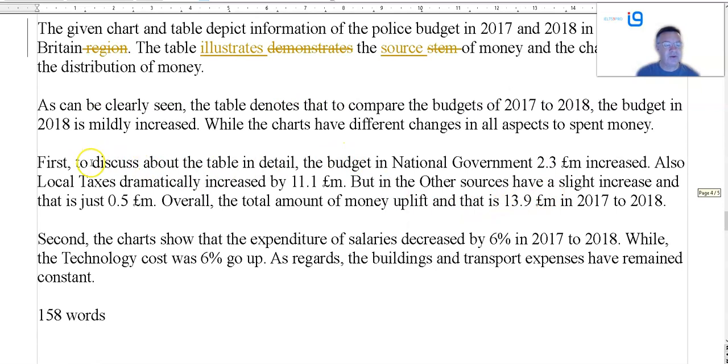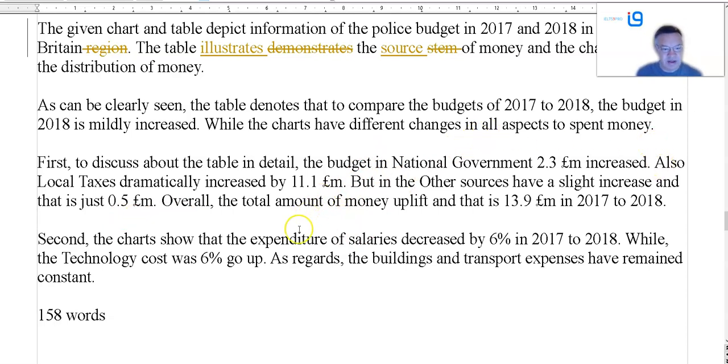Well, it's not a discussion. How is it a discussion? You're telling me I can see this, the table shows this, the chart shows that. That's what you're doing. It's not a discussion. The budget in national government, the national government budget, well, it's not a budget, is it? It's sources of income increased by £2.3 million. So this word order doesn't really work. It doesn't make sense.